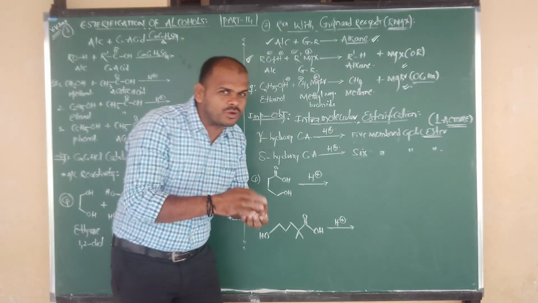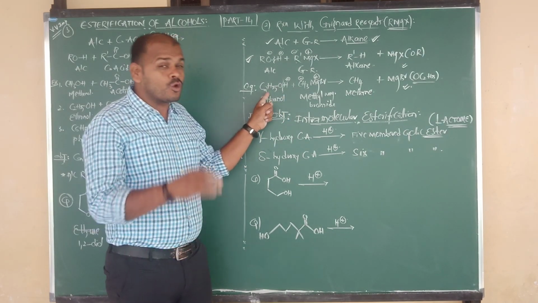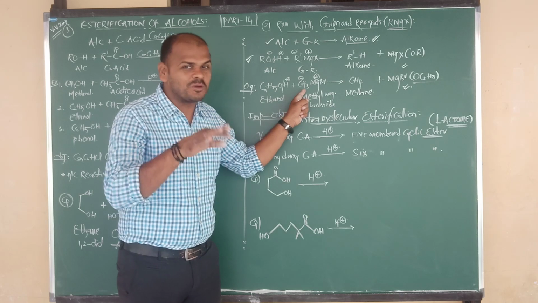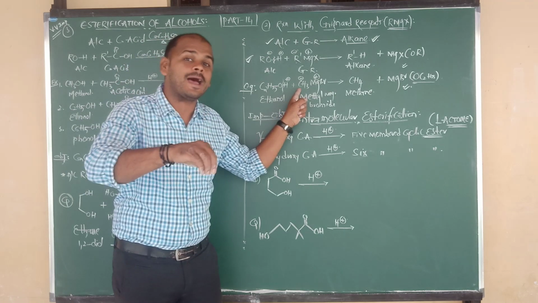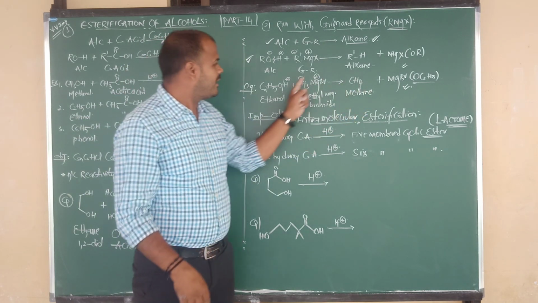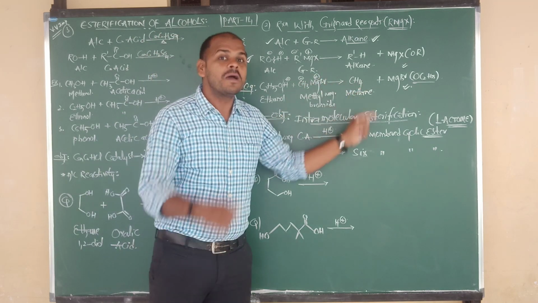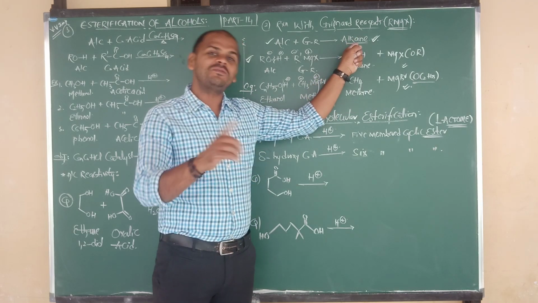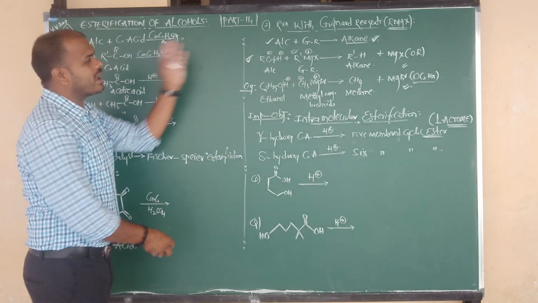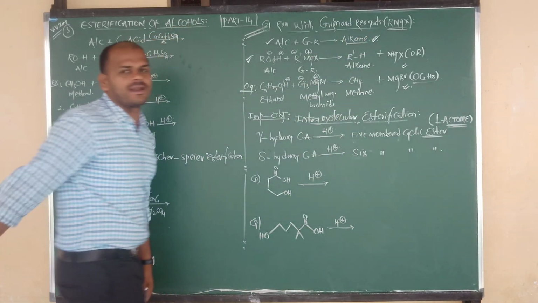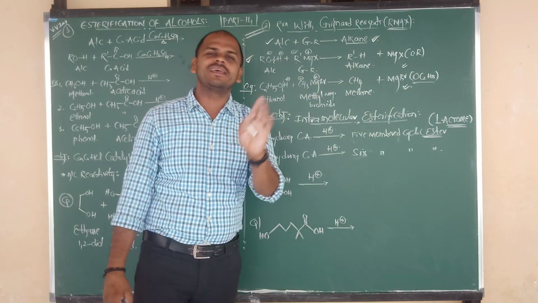Here I am going to ask you one question. Try to imagine. Here I have taken ethyl alcohol. Now the methyl group I am going to replace by ethyl. Here methyl changes to methane, but if I take ethyl, then it changes to ethane. If I take propyl, it changes to propane. If I take C6H5, it gives benzene. Like that, all types of aliphatic and aromatic hydrocarbons we can prepare. I hope you understand. Type 2, reaction with Grignard reagents, is over. So alcohols on reaction with Grignard reagents form alkane.